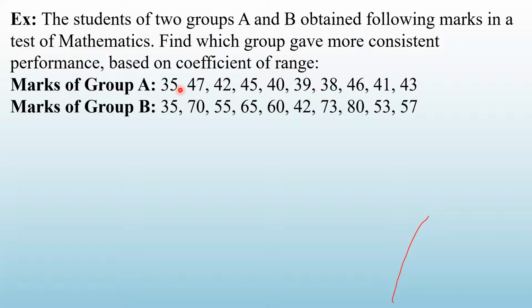तो आपको क्या निकालना होगा? दोनों ग्रुप के लिए find out coefficient of range. और जिस ग्रुप में coefficient of range is smaller, that group is more consistent. Okay, so let us find out. So for group A, let us first find out for group A. Can you tell me what is the highest, lowest value, largest value in group A? 47.